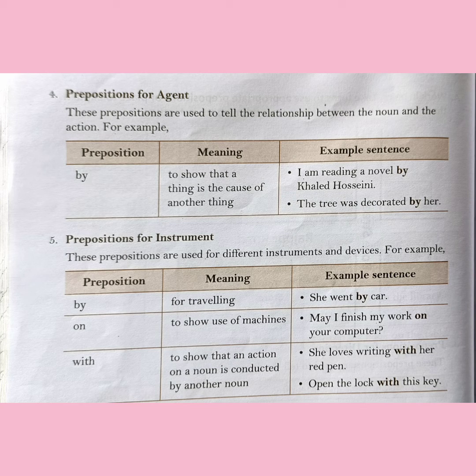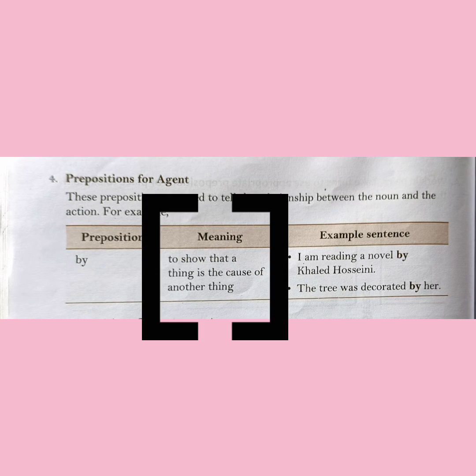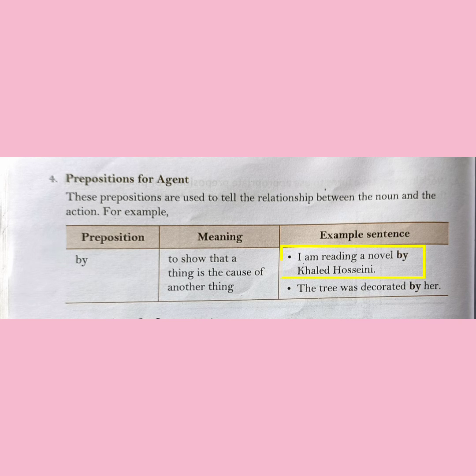Along with the three main kinds of prepositions, we also have prepositions of agent and prepositions of instrument. Let us learn about prepositions of agent. These prepositions are used to tell the relationship between the noun and the action. For example, the preposition is "by". It is used to show that a thing is the cause of another thing. And the example can be, I am reading a novel by Khalid Hosseini.